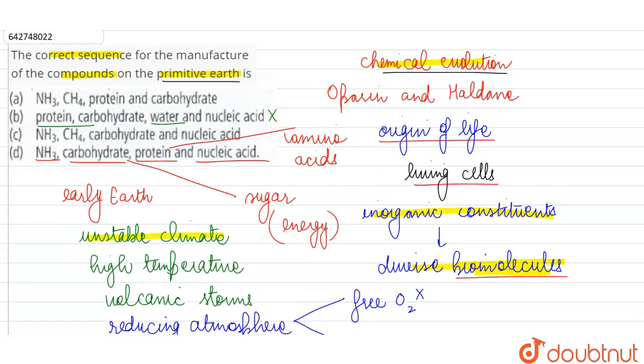So our correct answer over here should be option D, where they are saying first we had ammonia, then the carbohydrates or the sugars were formed, then the proteins or the amino acids, and finally we have the nucleic acid. So this will be our correct sequence.